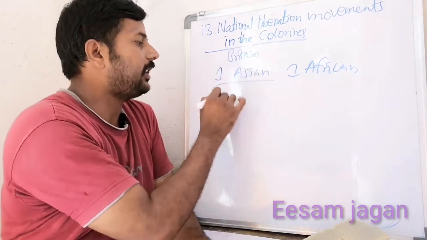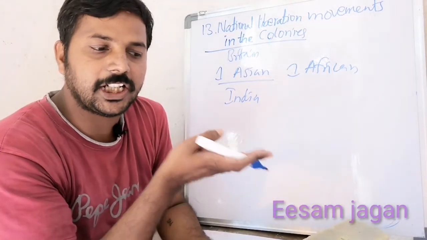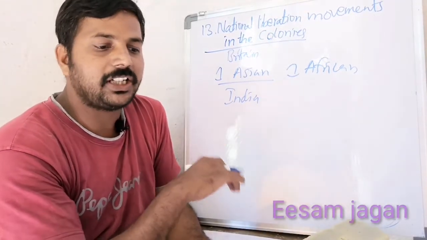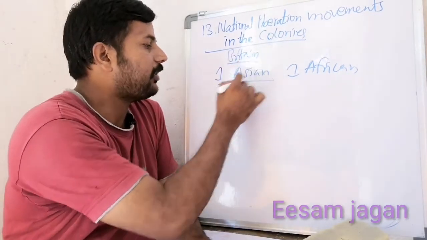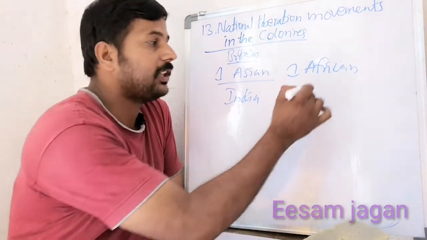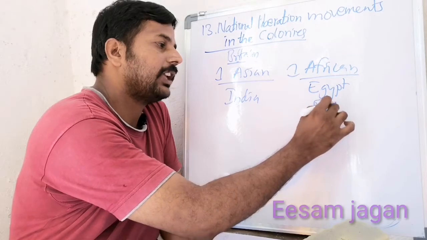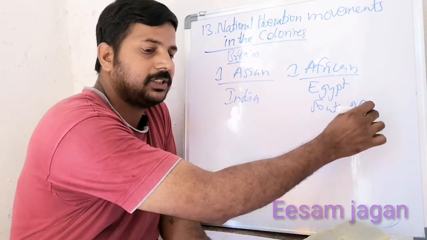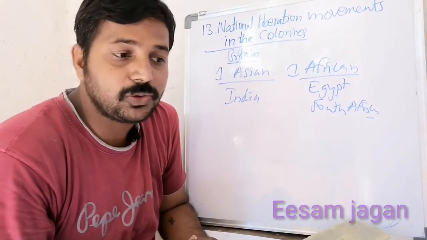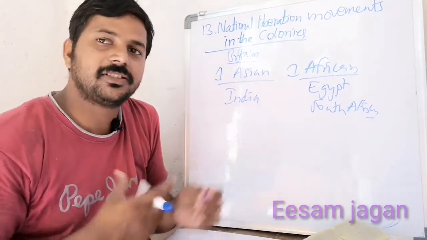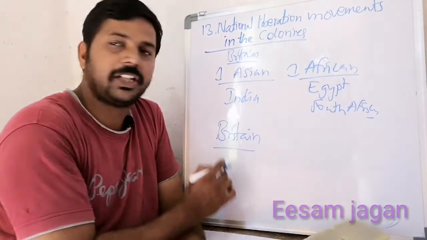For example, an Asian colony means India. India, Pakistan, Sri Lanka, Afghanistan, Myanmar, all these countries are colonies of Britain from the Asian countries. Next, from Africa, Egypt, South Africa. Like that, based upon the map, you can answer, based upon the color. Easily. Next, the last question: whose colony was Australia? Australia was also a colony of Britain.